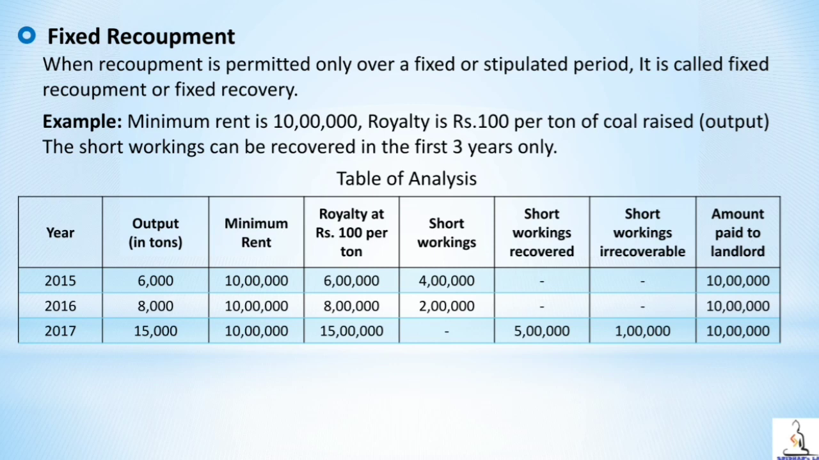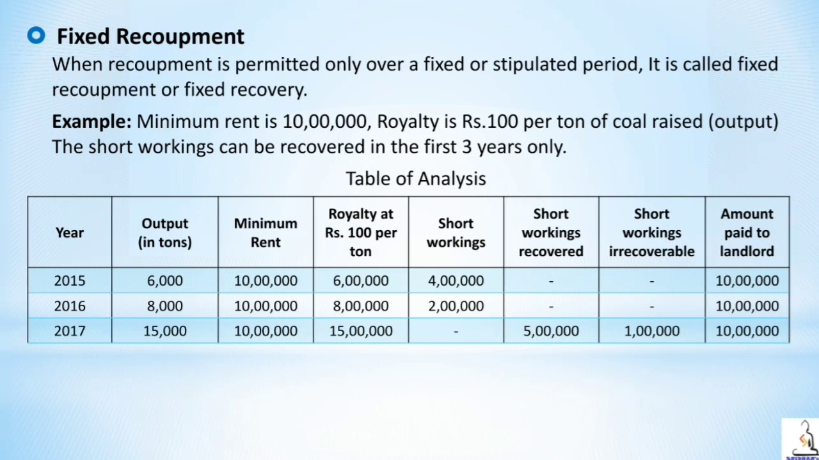But in the year 2017, we have a surplus of only 5 lakh when we compare royalty with minimum rent. So there is a surplus of 5 lakh as against minimum rent in the year 2017. To the extent of 5 lakh, we can recover the short workings in the year 2017. So out of total short working 6 lakh, we have recovered 5 lakh rupees in 2017 and another 1 lakh is irrecoverable. Therefore, amount paid to landlord is 10 lakh.